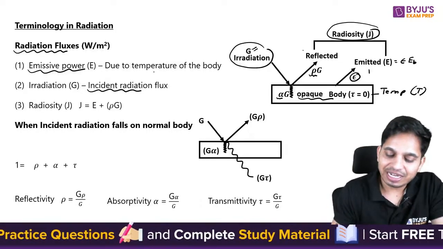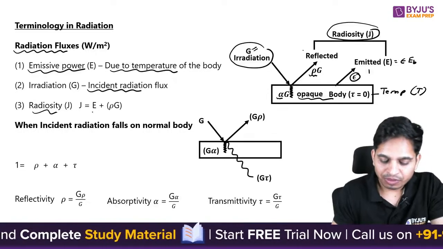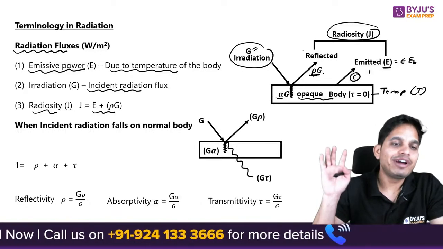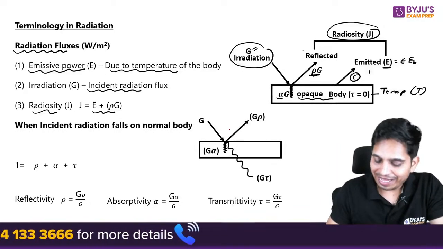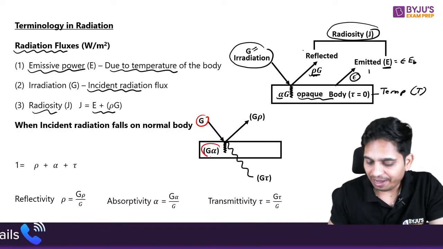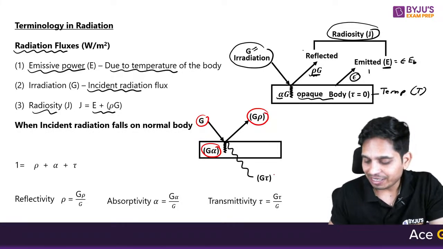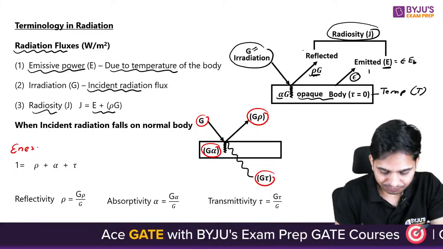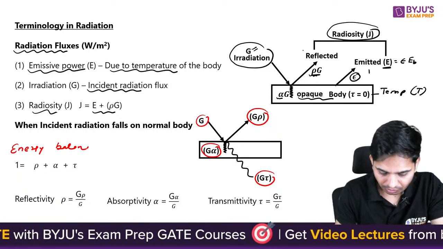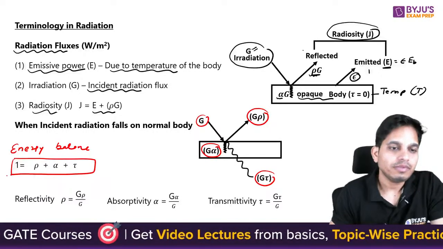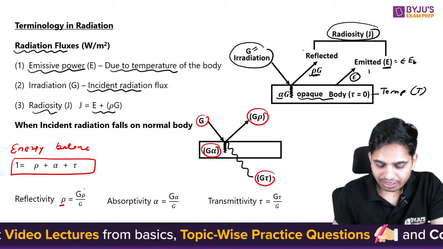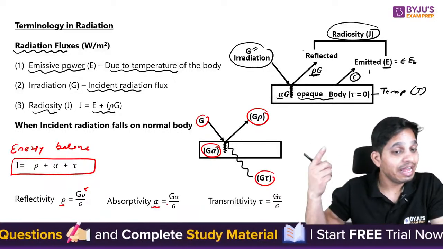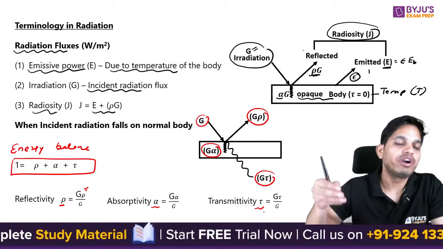So emissive power is due to its temperature. Radiosity is E plus rho G. Now whenever you have a normal body and anything is incident on it, some portion will be absorbed, some portion will be reflected, and some portion will be transmitted. Now if you do an energy balance here, you will get this, where rho is the fraction of the radiation reflected, alpha is the fraction of radiation absorbed, and transmittivity is the fraction of radiation transmitted.